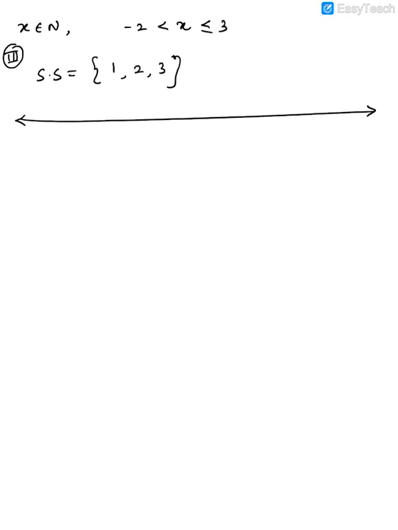So what will be the number line here? The number line will be 1, 2 and 3 here. So you make 1, 2, 3, 4, 5, 0, minus 1.